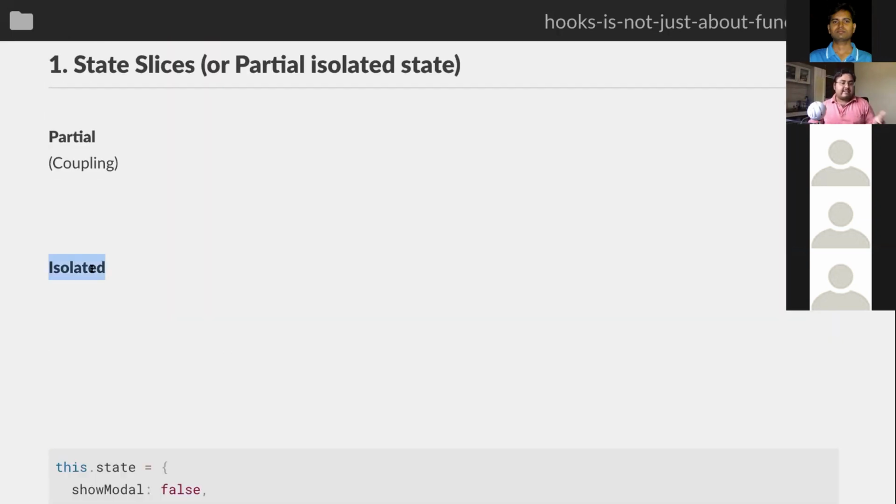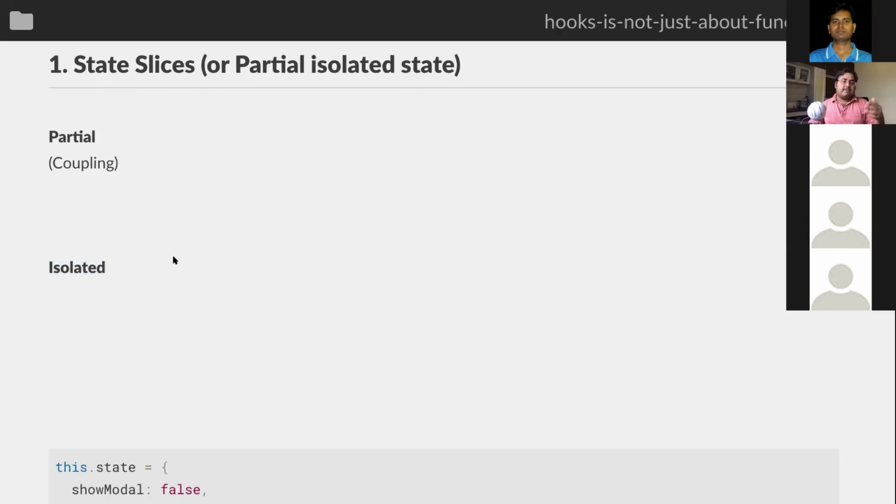And I think an extension of that is also state isolation. So think of it in this way, right? Because hooks are reusable, you are probably going to use some reusable hooks from some third-party library. So there should be a guarantee that the hooks that you are using, their states are not going to collide with the states in your component.